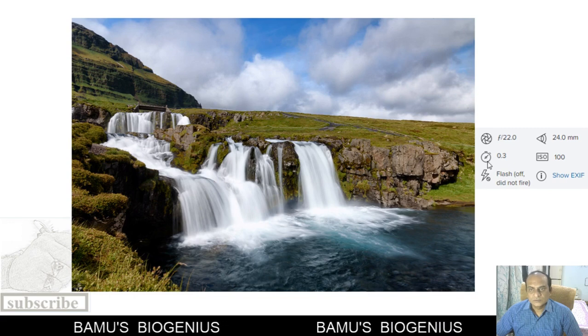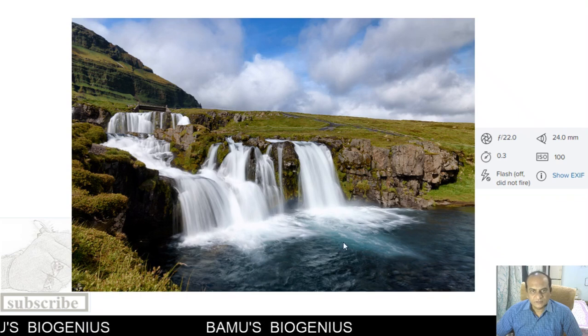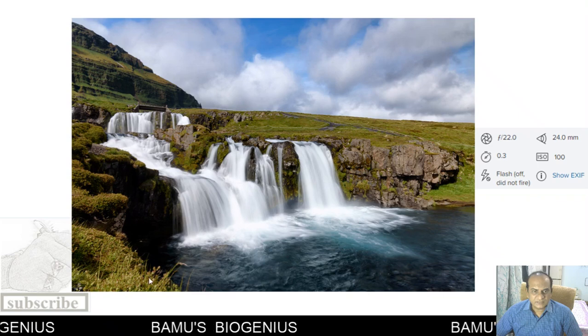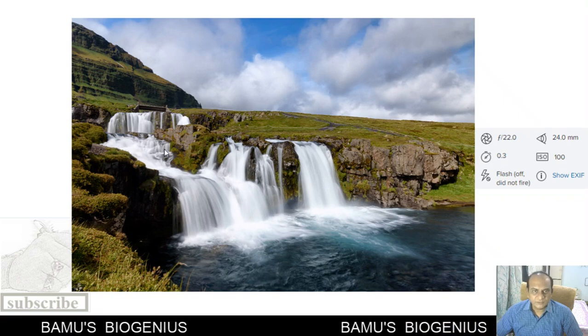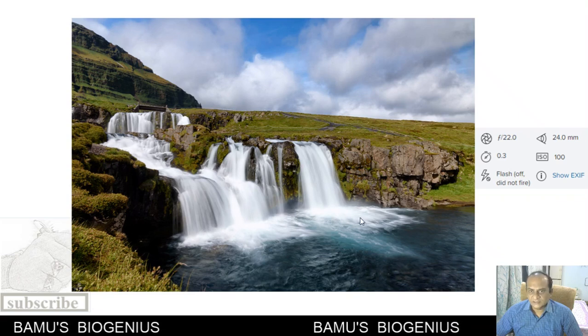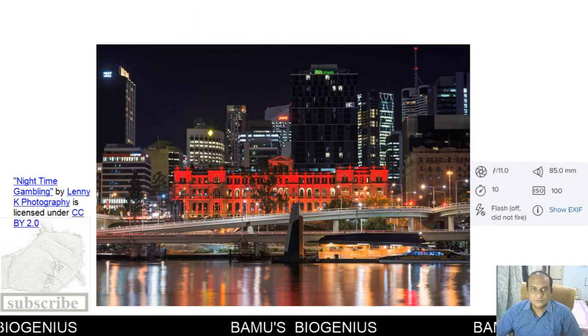Here also the shutter speed is 0.3, f-stop is 22. So 22 means what? Very large depth of field is available, and you can see here these grasses are clear, as well as the horizon is also clear. So background and foreground is clear, and the shutter speed is very slow, and because of that it appears like this. So this is about the shutter speed.